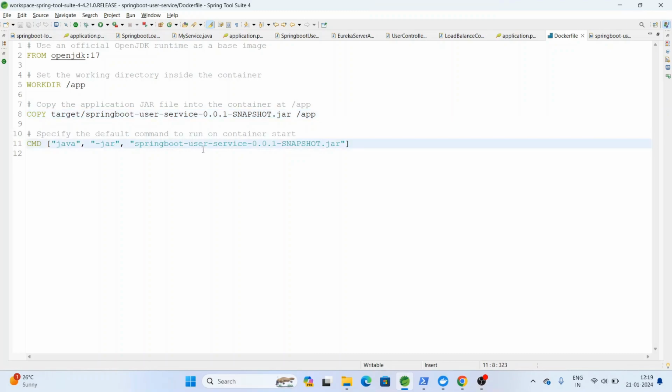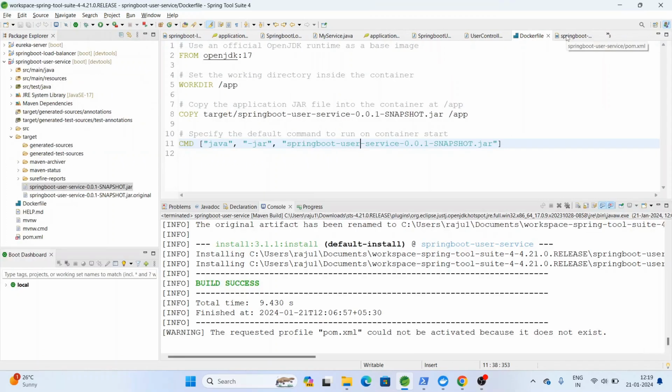This is the command used to run the particular jar application, right? So we provide a jar name here, the same jar name. It should not be a different name. It should be exactly the jar name that is generated, the version and all should be the same.